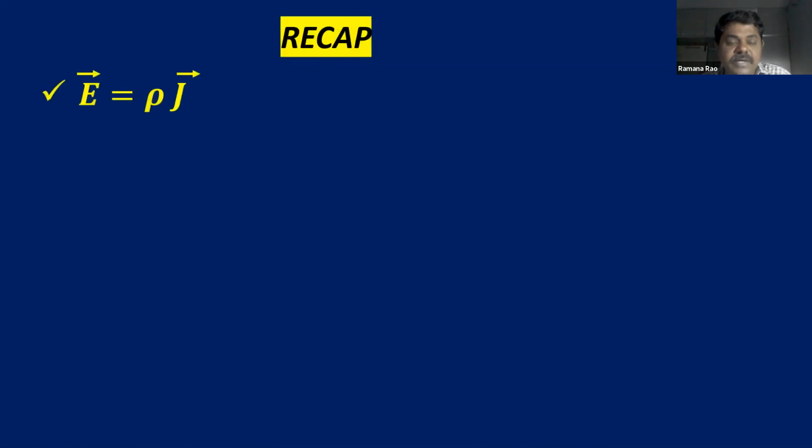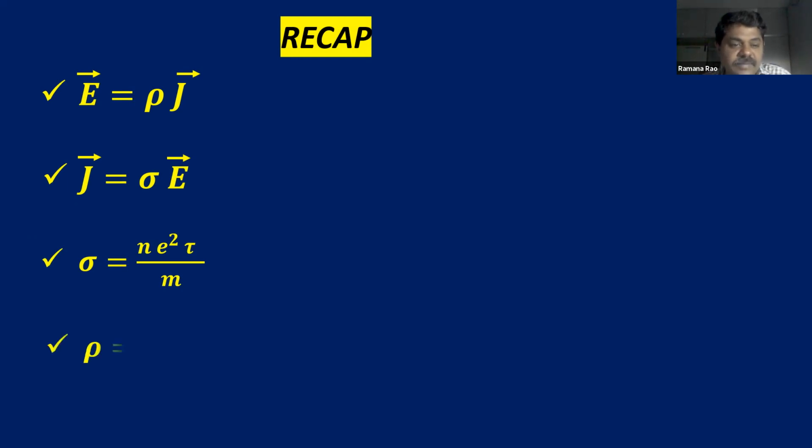And about the important formulae: E is equal to rho J, J is equal to sigma into E, sigma is equal to n e squared tau upon m, that is conductivity. Resistivity is m by n e squared tau, a very important formula.